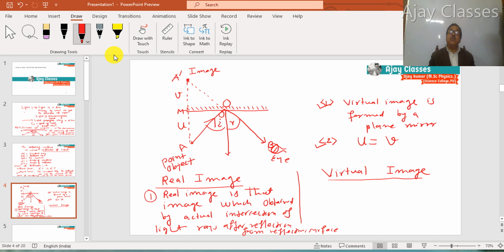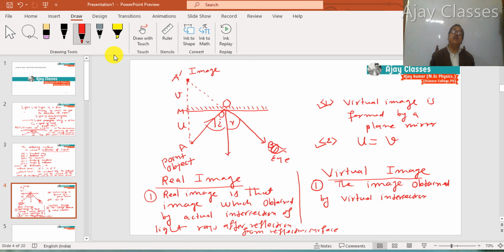Whereas a virtual image is the image obtained by virtual intersection. Virtual intersection means the rays of light after bouncing back do not actually meet, but appear to meet.